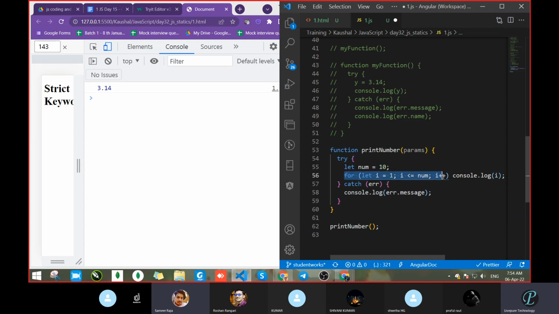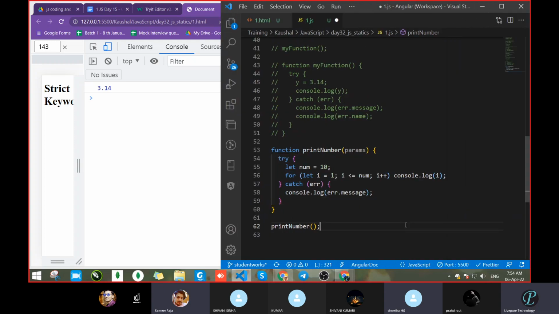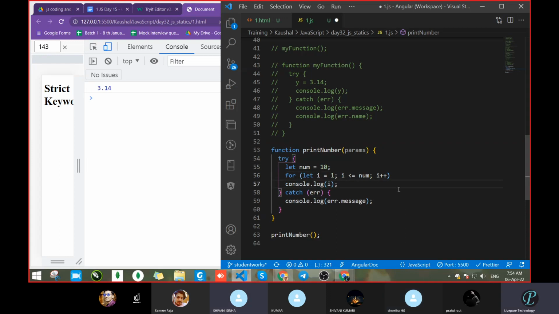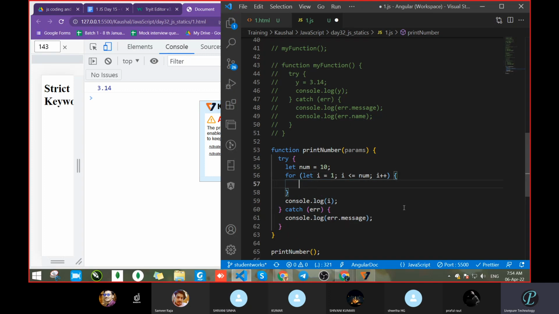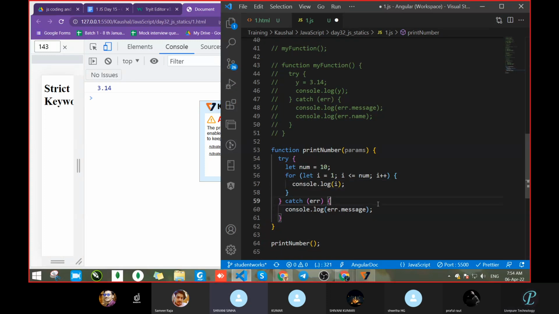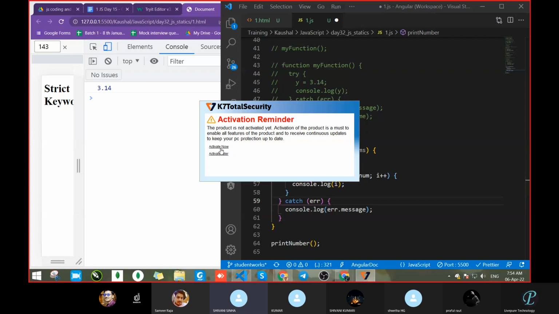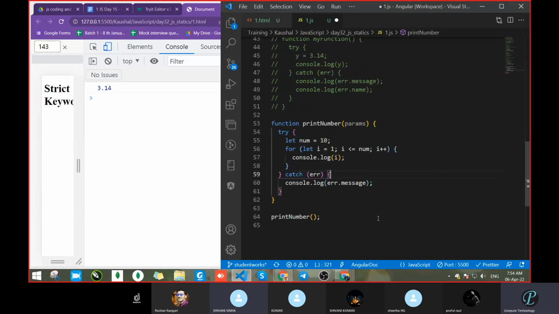Line number 56. Console, sir. Semicolon. Inside the parenthesis, a middle bracket is required here. Correct. Okay, so now let's check what we are getting.